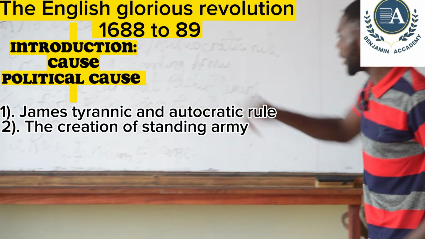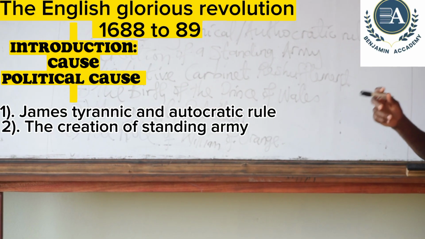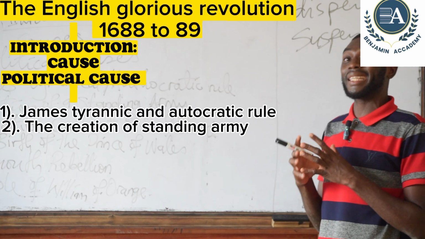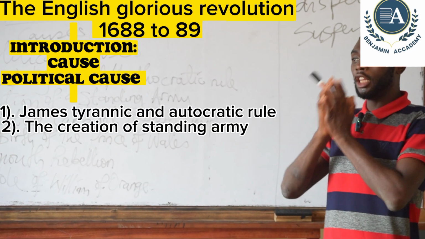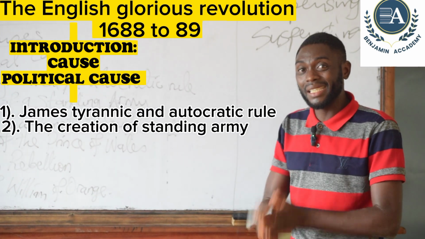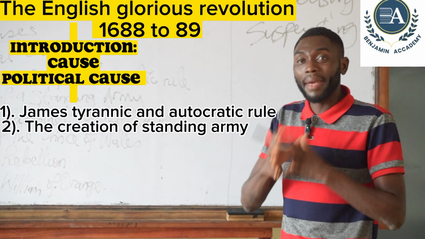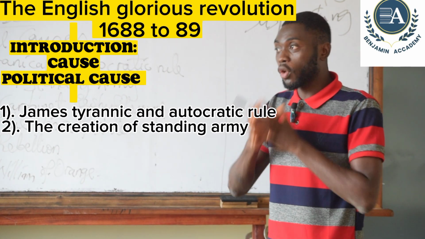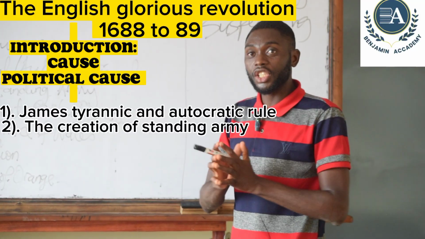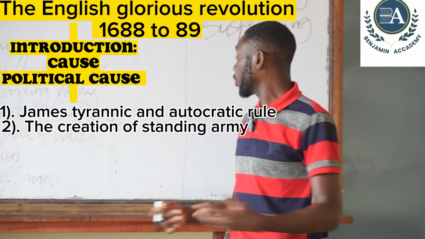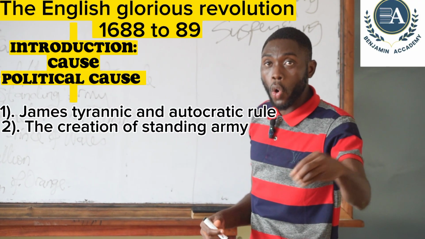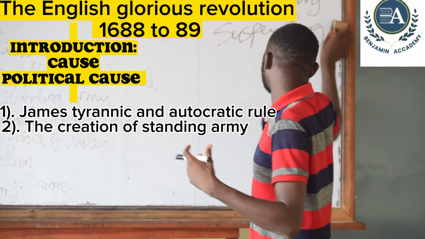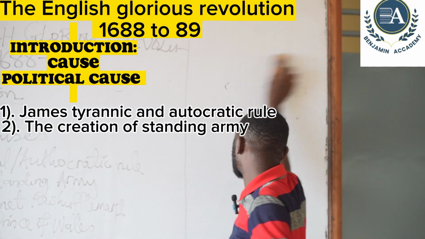The second political reason for the outbreak of the English Revolution against James was the creation of a standing army. In November 1687, James made it clear that the English army was not sufficient to maintain internal security as well as external security in England, and so he needed to increase the size of the British soldiers to 30,000 soldiers.